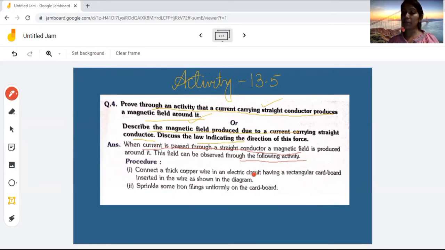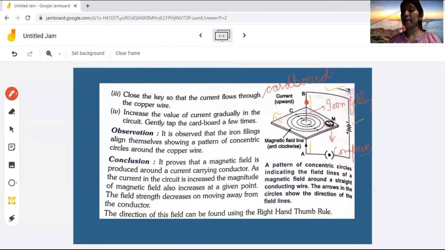How can we observe the field? I have already told you what apparatus is used, what materials we have taken during this activity. We have to write this down also. In this, it is not mentioned. So we are having a cardboard, iron filings, a compass needle, a thick copper wire, and a battery. These things we will have to take.